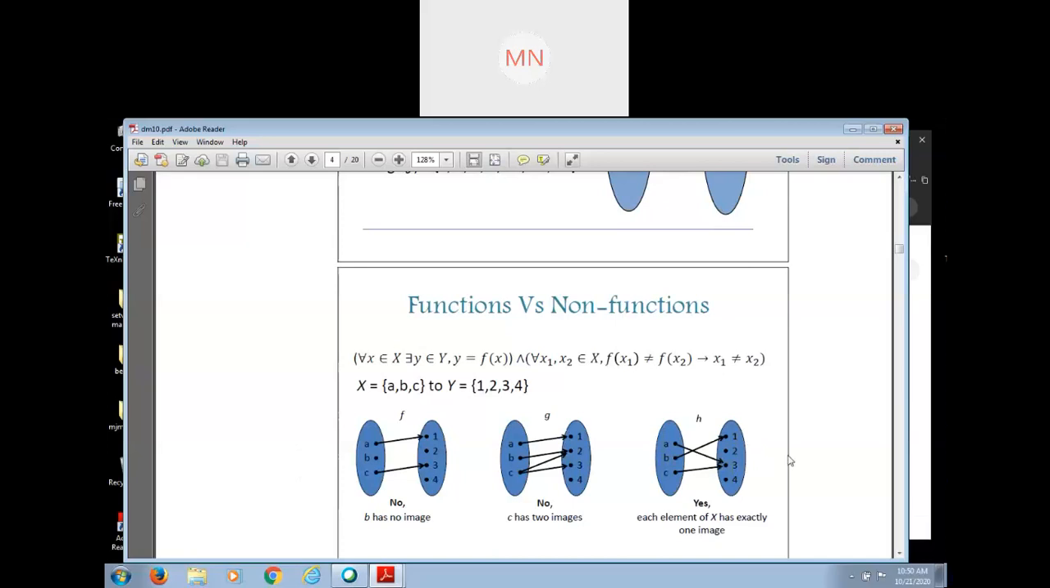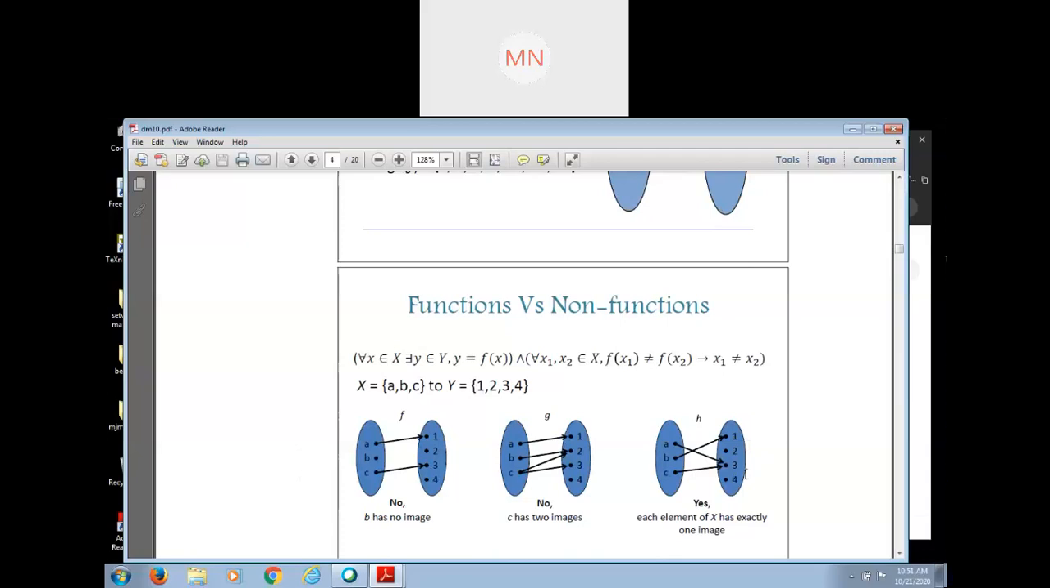Range is the collection of those elements which are the image of the first set. But codomain is the second set: 1, 2, 3, 4. Okay, now is it clear? Yes, ma'am. Okay, then for today I will stop.